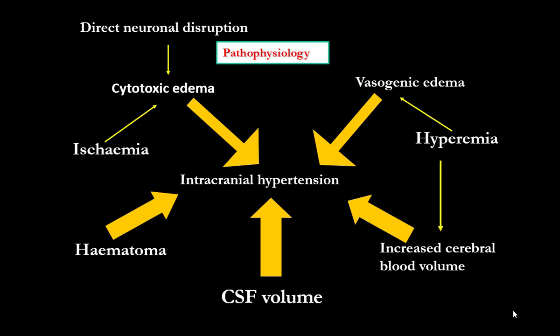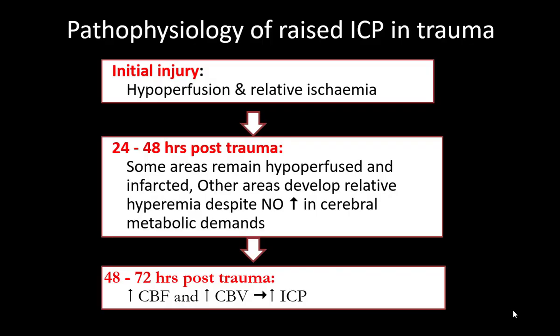What I was saying is the same thing, that there is vasogenic edema because of hyperemia. This causes a cerebral blood volume increase, again an intracranial hypertension. CSF volume is increasing either because of obstruction or because of increased production, which will give rise to intracranial hypertension. Any increase in the blood, like 5%, so hematoma, a space occupying lesion, will give rise to intracranial hypertension. Ischemia, either because of low PO2, which causes toxic edema, again intracranial hypertension. So there are many physiologies in which you will have intracranial hypertension.